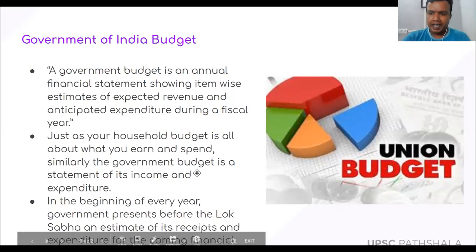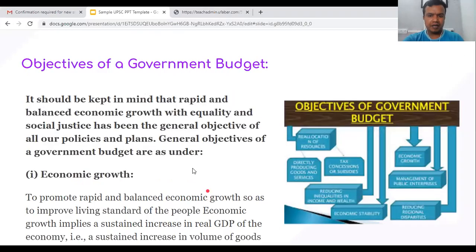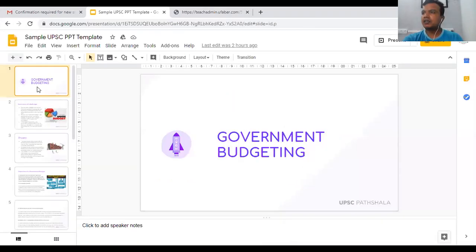So now can anybody tell me, for example, suppose I want to make a budget of my household, so what shall I do? Should I first find out the estimates of expenditure, or first the estimation of income? Normally at our home, do we first estimate the expenditure, or first the income?